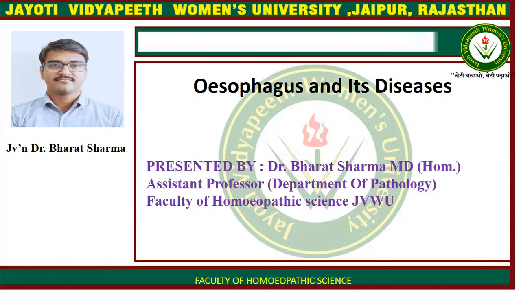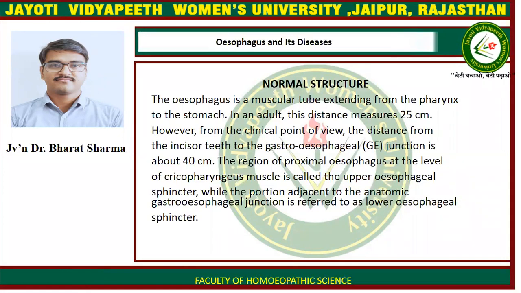Today's topic is esophagus and its diseases. Now, normal structure. The esophagus is a muscular tube extending from the pharynx to the stomach. In an adult, this distance measures 25 centimeters. However, from the clinical point of view, the distance from the incisor teeth to the gastroesophageal junction is about 40